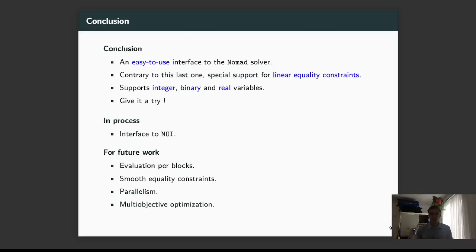As a final conclusion, please give it a try. Even if it is robust, we would love to have a lot of feedback to make it possible to improve the C++ solver and the Nomad.jl package.